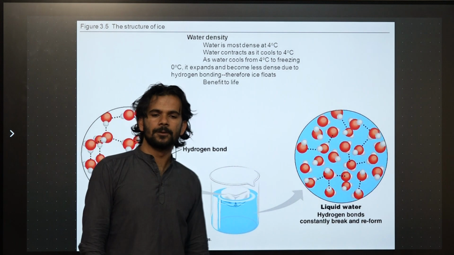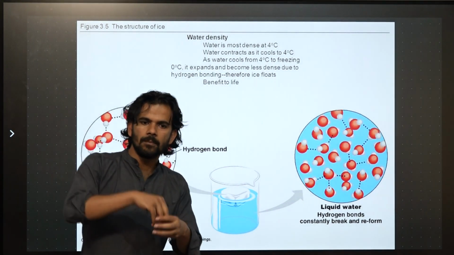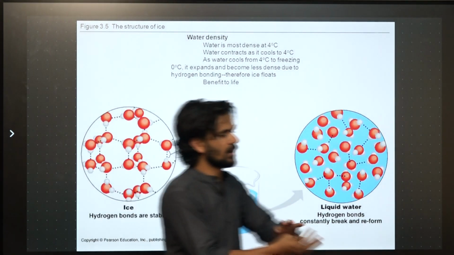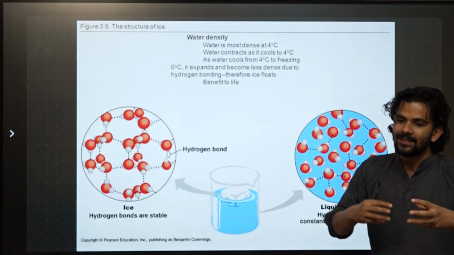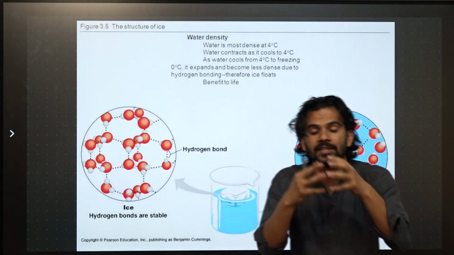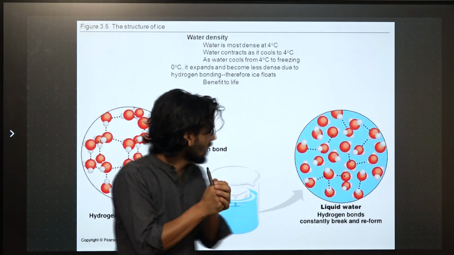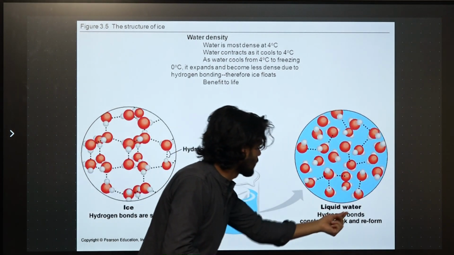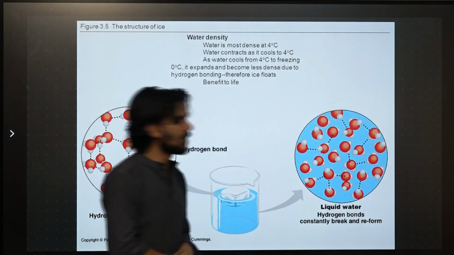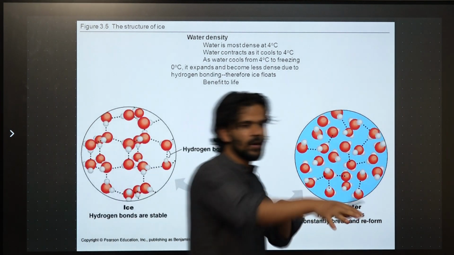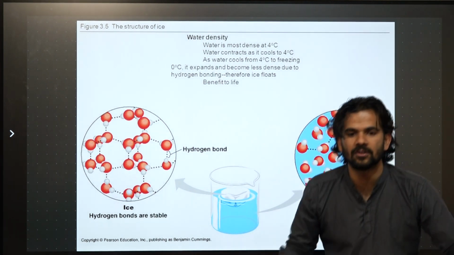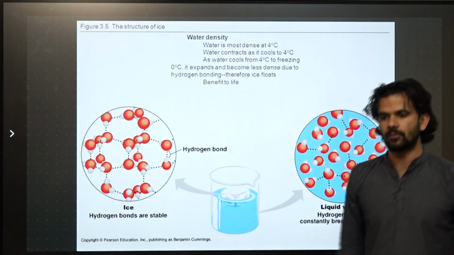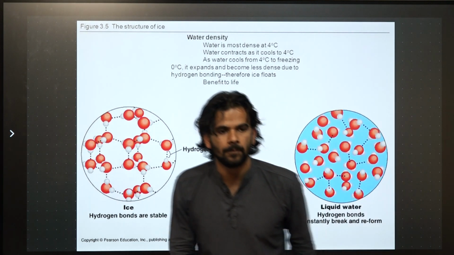The hydrogen bond is formed and broken, formed and broken, formed and broken. There is space, but it is not solid, it is not stable. The hydrogen bonds are constantly broken and reformed, and that's the reason water is flowing.